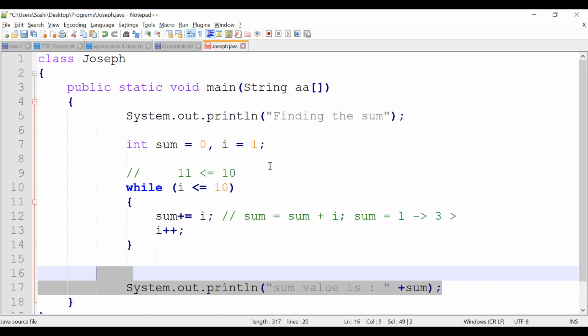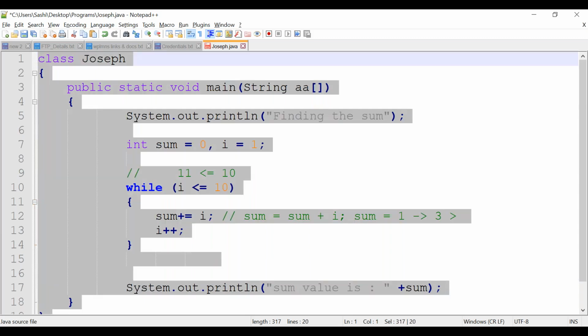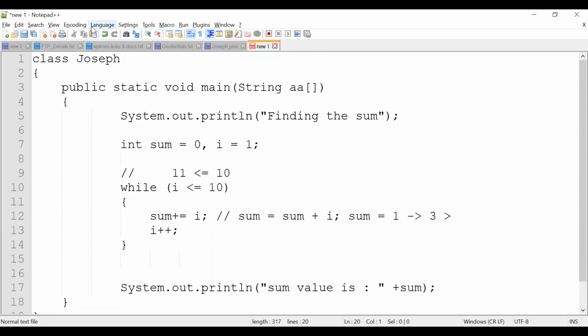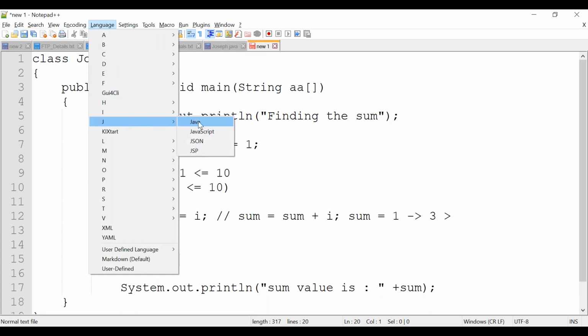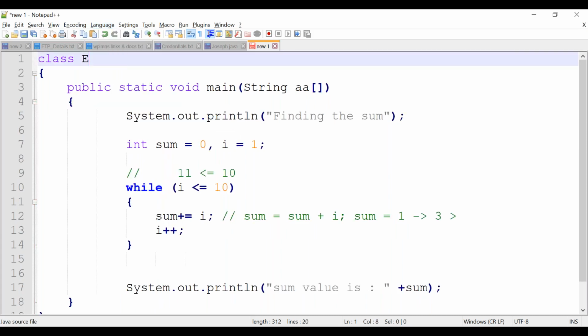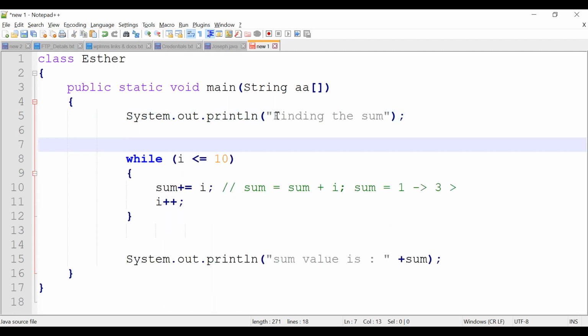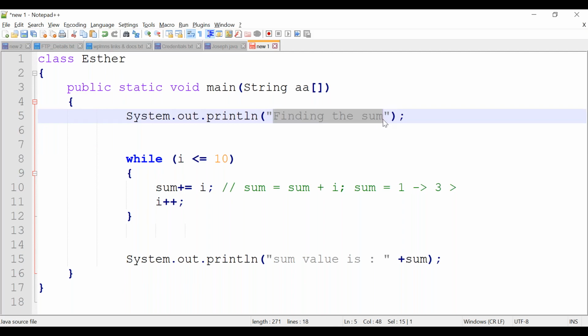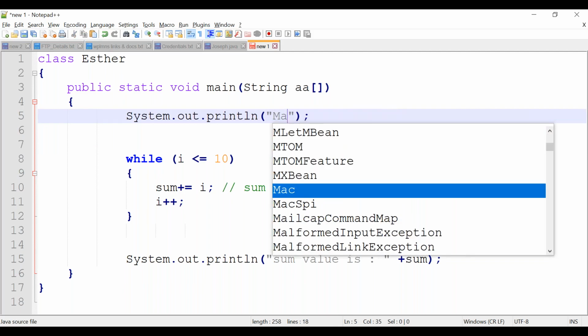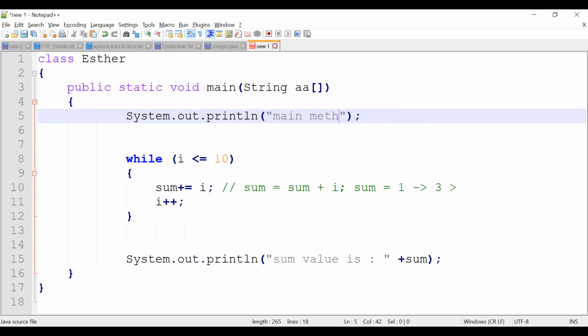Now let's see one more program. I am going with one more new class. Consider the class name, I am going with Esther. What I am going to do is an infinite while loop. Let me print main method starts and main method ends.